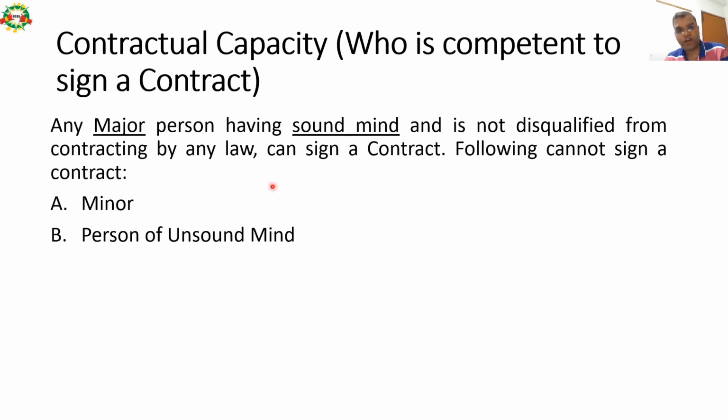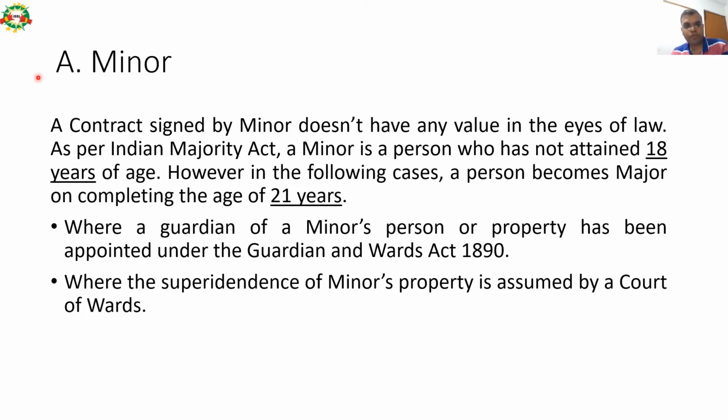So the following cannot sign a contract: a minor and a person of unsound mind. Let us discuss these two points in detail in subsequent slides. Who is a minor? A contract signed by a minor does not have any value in the eyes of law. Please remember this thing. As per the Indian Majority Act, a minor is a person who has not attained 18 years of age.